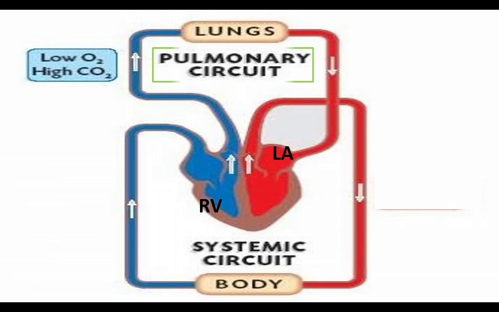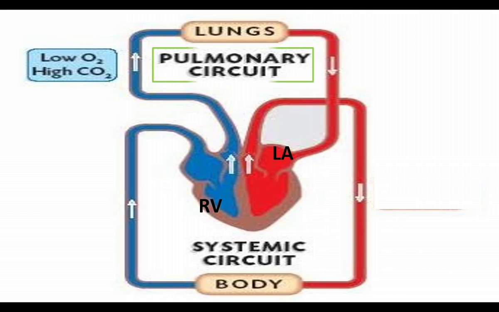In double circulation, there are two routes for the movement of blood. The first one is pulmonary circuit or pulmonary circulation. The word pulmonary refers to lungs. Pulmonary circulation involves the flow of blood between heart and lungs.